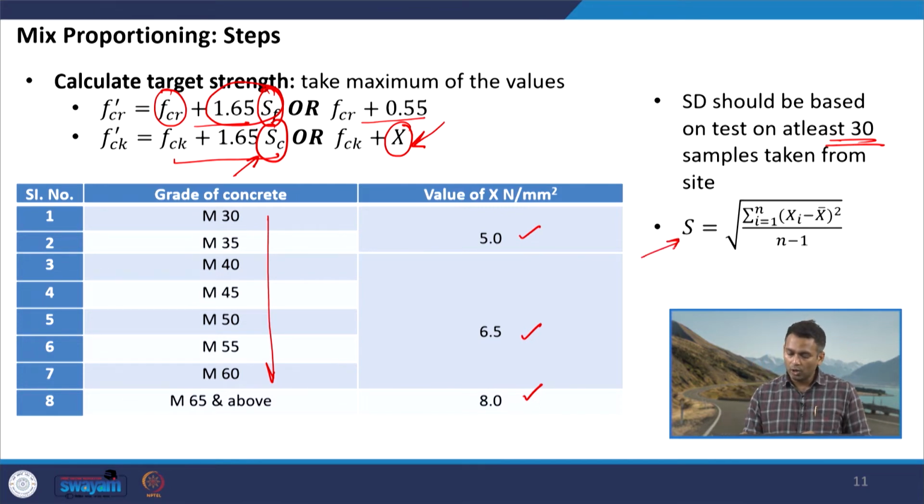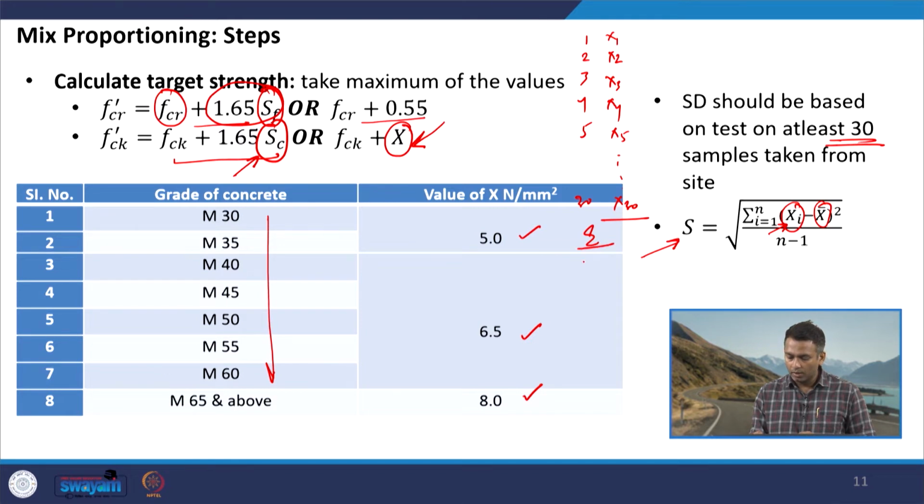Then we use the standard formula for standard deviation, which is under root of x_i minus x bar. So, x_i is, suppose we have samples 1, 2, 3, 4, 5, so let us say the values are x1, x2, x3 and so on, up to x30. We will have an average value, summation divided by total number, so this is x average.